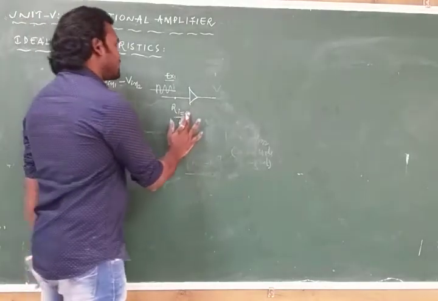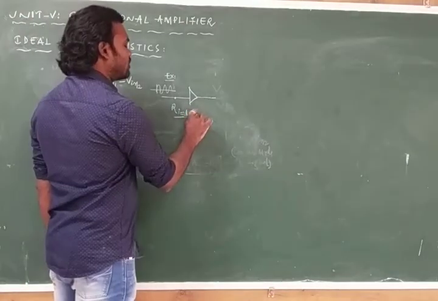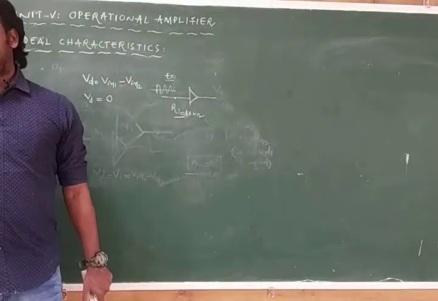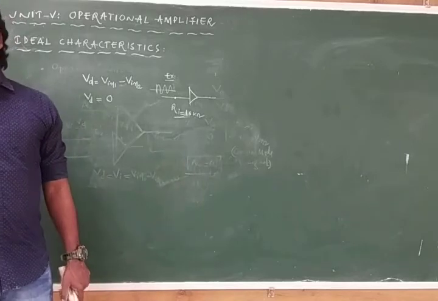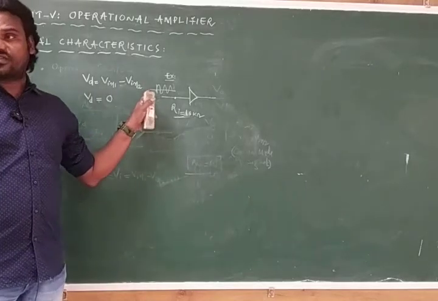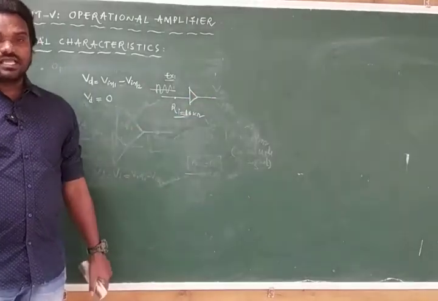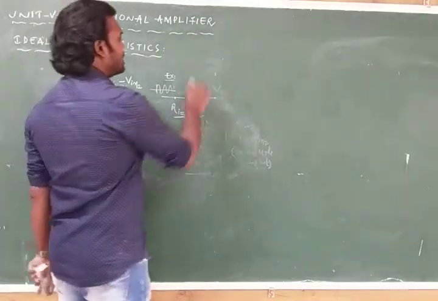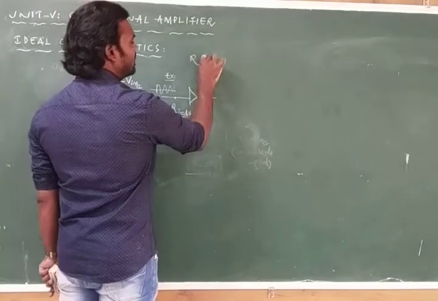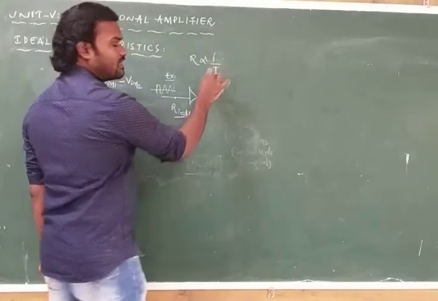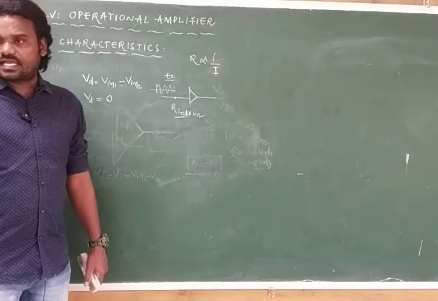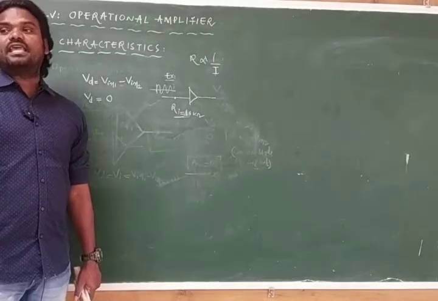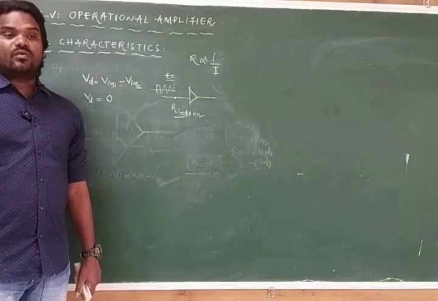Here I am increasing this resistance to 10 kilo ohm. Compared to the earlier case, I have increased the input resistance, so it can't accept that much current through the circuit. What is the relation between the resistance and current? R is inversely proportional to I. If the resistance increases, current will decrease. If the resistance increases in the circuit, current will decrease.